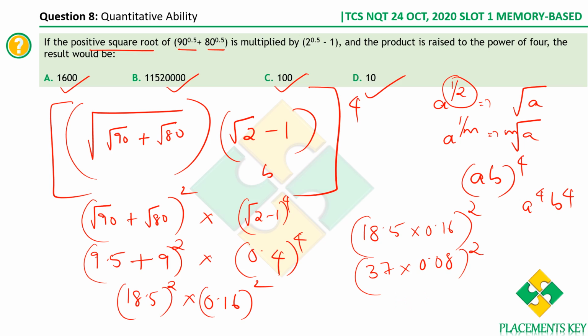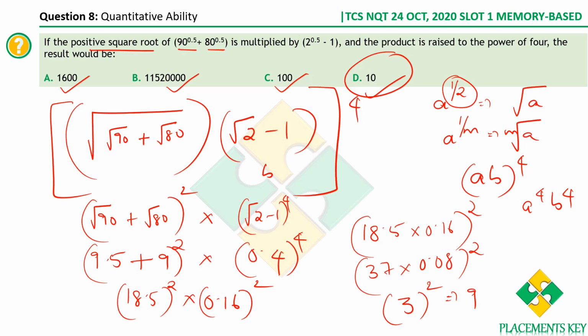Again we have 148 into 2, what is it? It's around 3, right? It is 2.96 or something, so around 3. So you get 3 square, which is 9. So the closest option is option D.